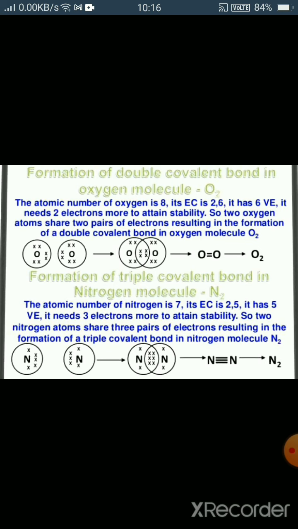If 1 electron pair is shared, then 1 single bond is formed. If 2 electron pairs are shared, then 2 bonds are formed. And if 3 electron pairs are shared, then it is shown by 3 lines, that is 3 covalent bonds are forming here.